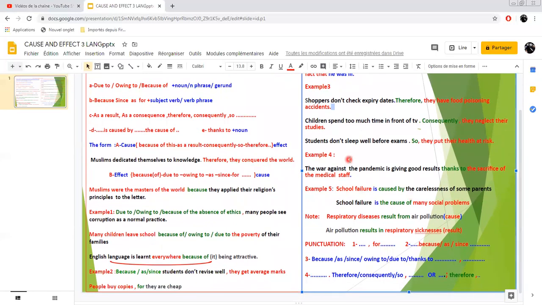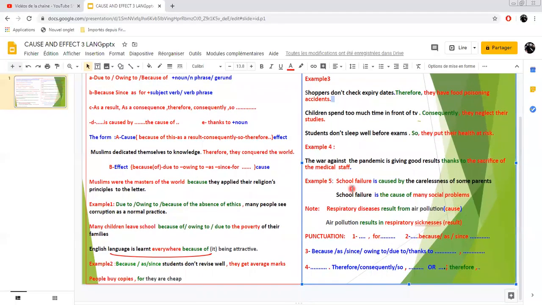Example number 4: the war against the pandemic, the coronavirus pandemic, is giving good results thanks to the sacrifice, now here, of the medical staff. Example number 5: school failure is caused by the carelessness of some parents.